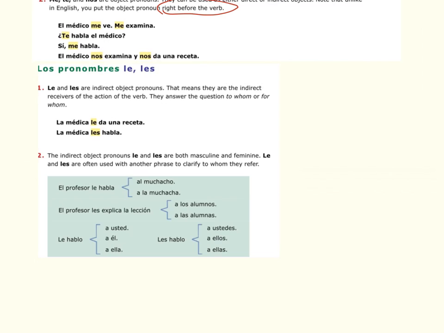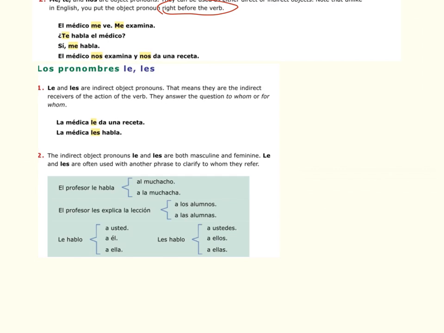Like I said, this isn't the most fun grammar concept to learn. Not a ton you can do with this, but we have to know them because you're going to see them all over the place. Les hablo, same thing. Les hablo, I'm talking to them. And then they usually are going to put les hablo a ellos. I'm talking to them, right? It's double in English, so it doesn't always make sense.